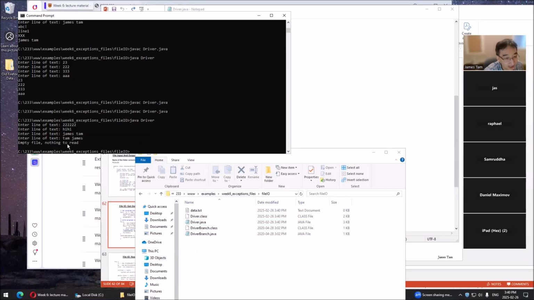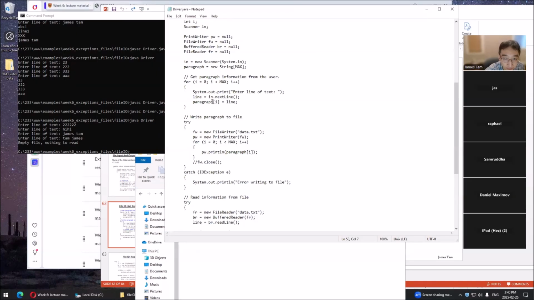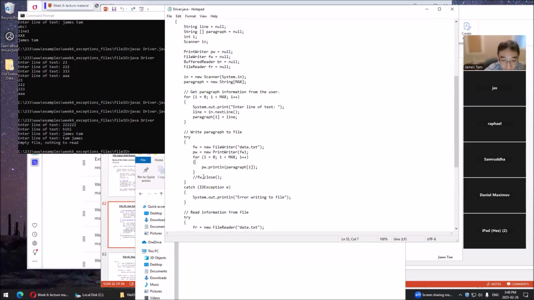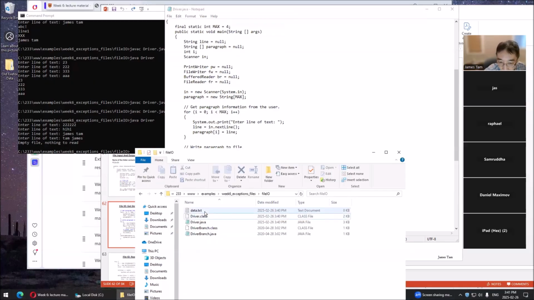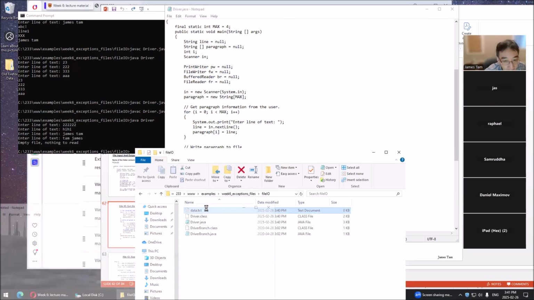Empty file. There we go. So all I commented out was this close, where the heck is it? Write paragraph to file, this close. I compiled it, data.txt, it's empty. This is precisely what I was referring to.